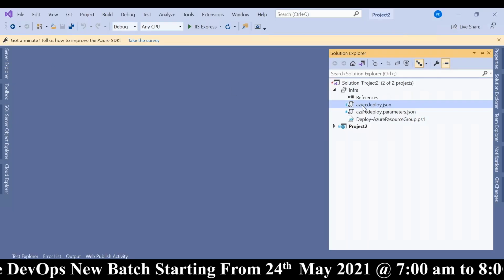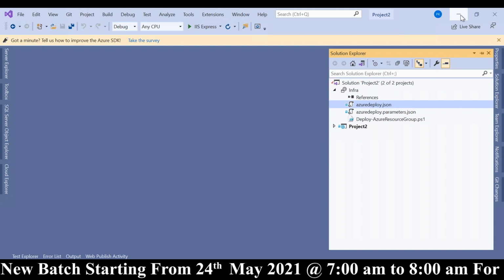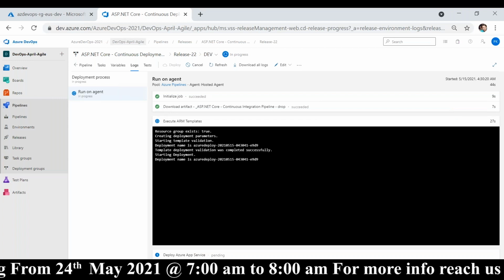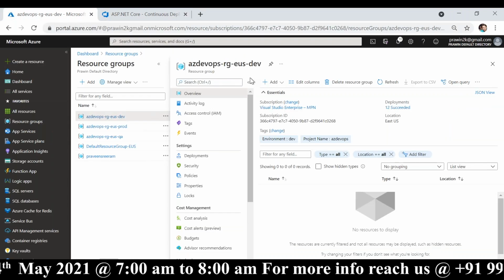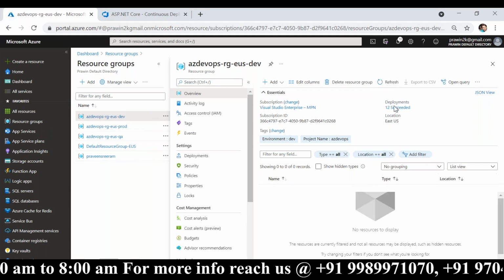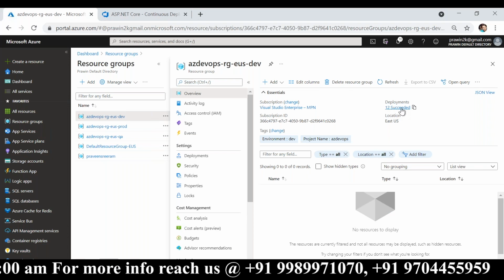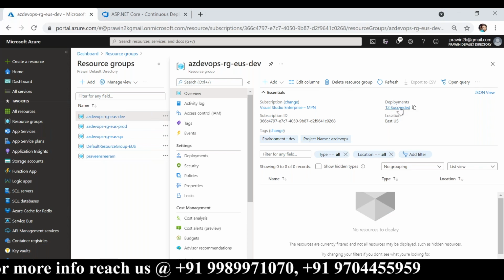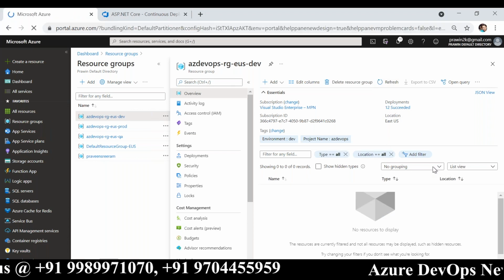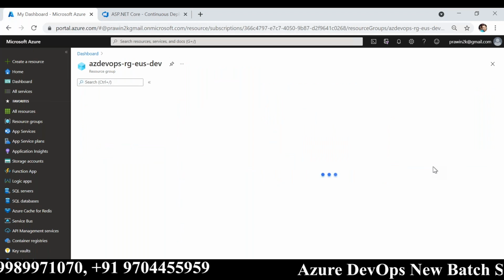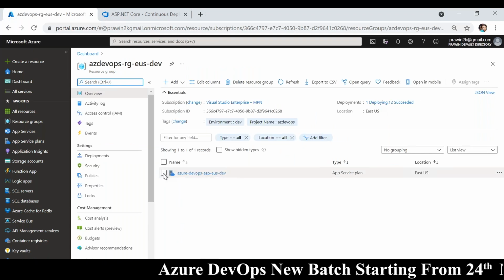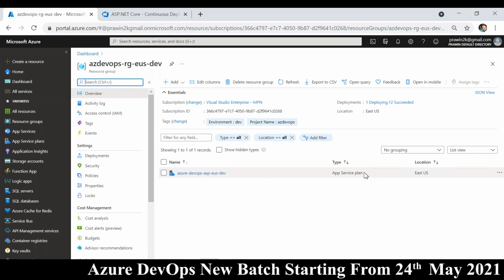So these are ARM templates. Don't worry, we'll learn more about that in the course. For now I'm just running them. Let me go back here. It is empty. Let me refresh. Nothing is there. Here it should show us one deployment in progress, but it is not showing. Sometimes it won't show, but if I refresh, it might. You see, one deploying. And in fact, our app service plan is created already.